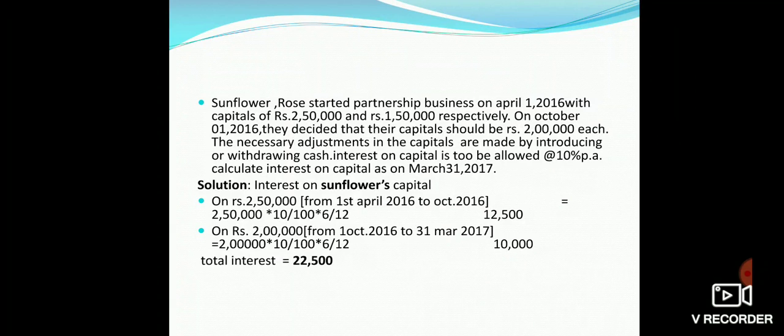Now we will calculate interest on Rose's capital. In Rose's capital, there is an addition of 50,000 on 1st October onward.